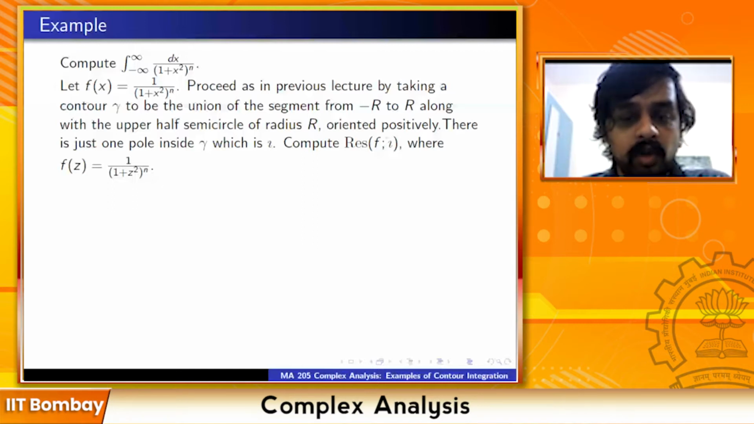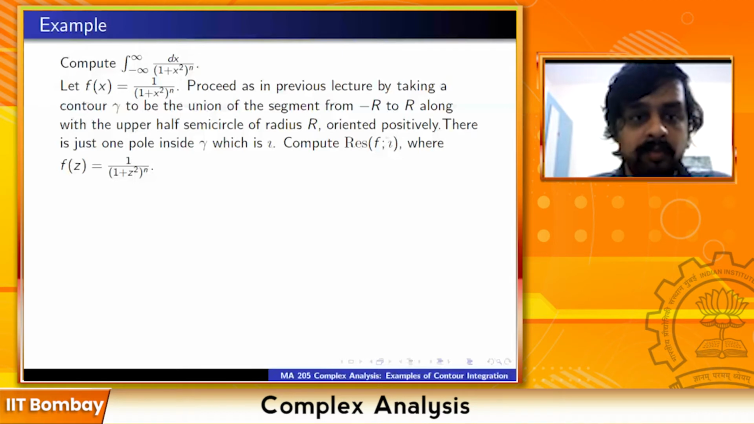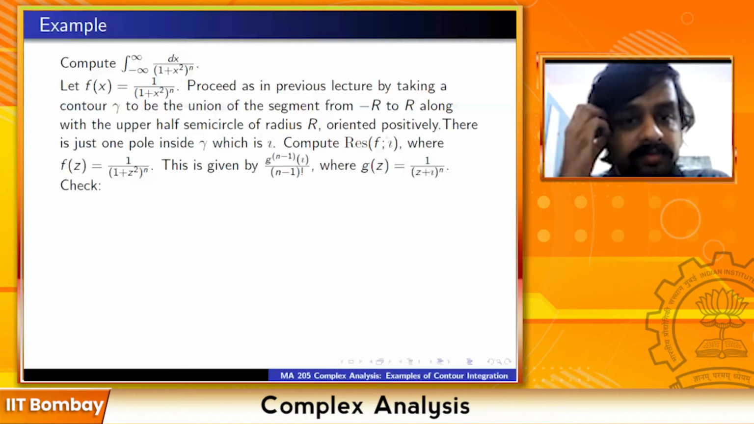And we compute the residue of f at i, where f(x) is equal to 1 upon (1 plus z square) raised to n. So change the variable from the real variable x to the complex variable z. So consider f(z) equal to 1 upon (1 plus z square) to the n. There is only one pole inside this contour, which is i. So we want to compute the residue. How do you compute it?